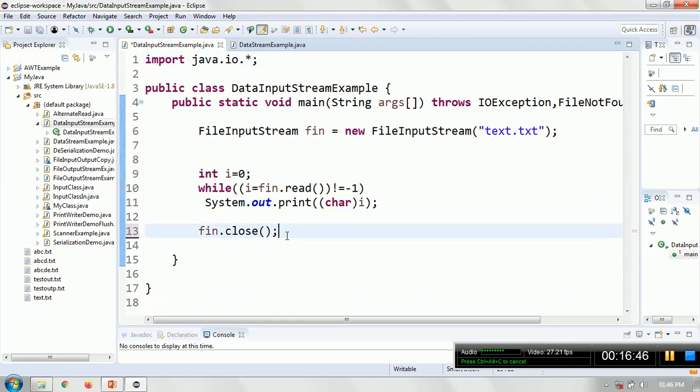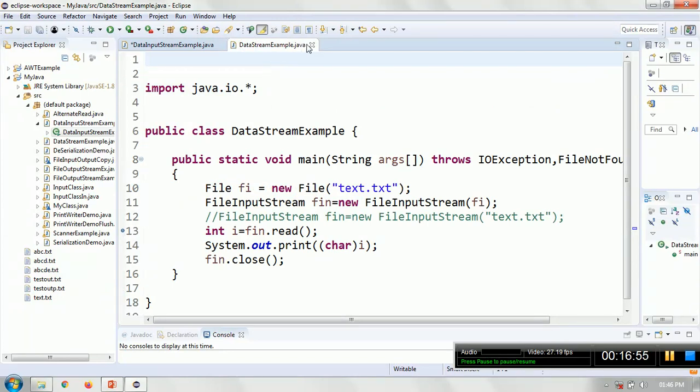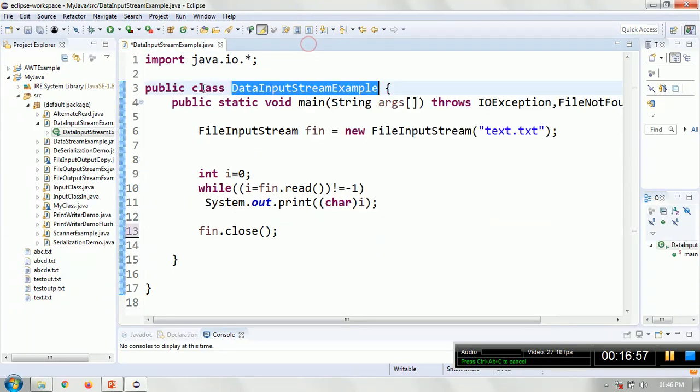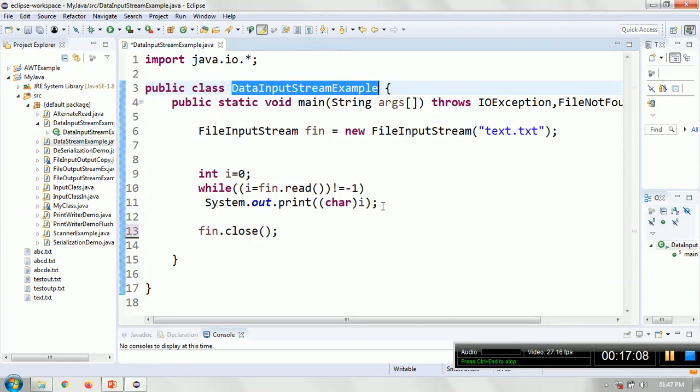So the first program basically tries to read from a given file, text.txt.